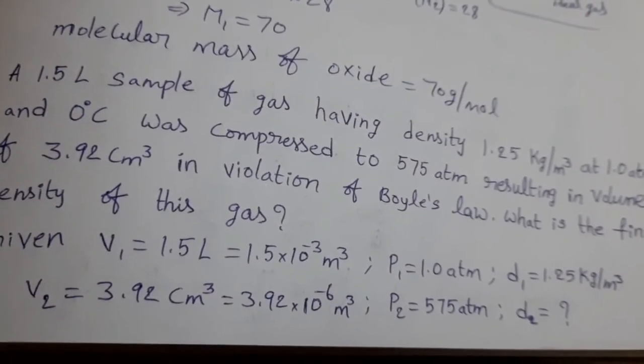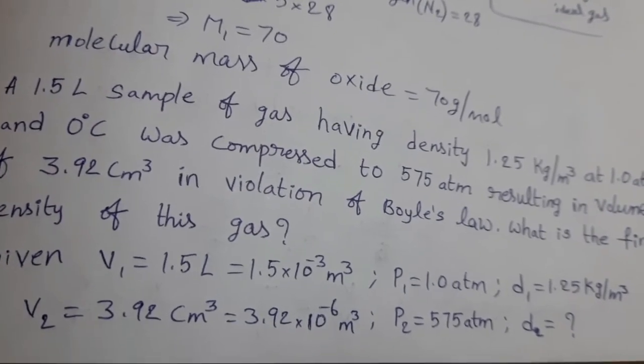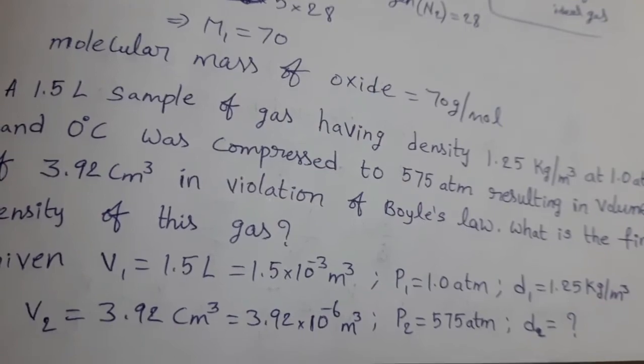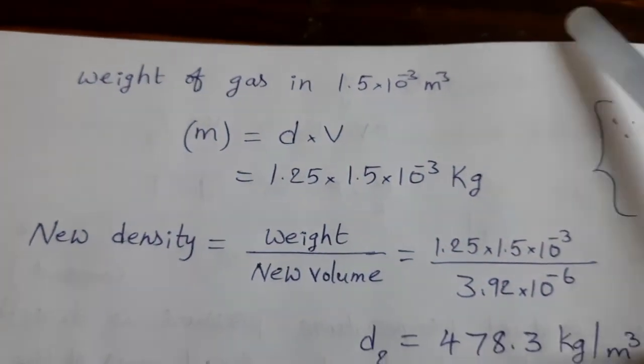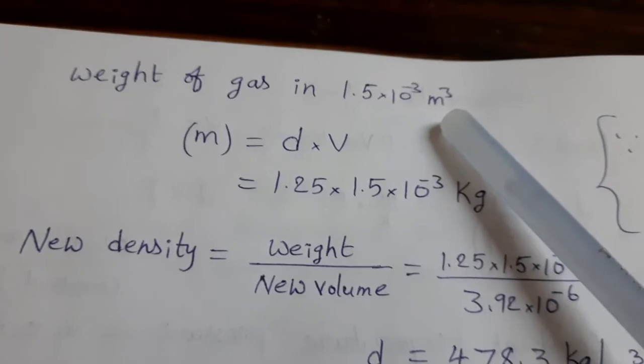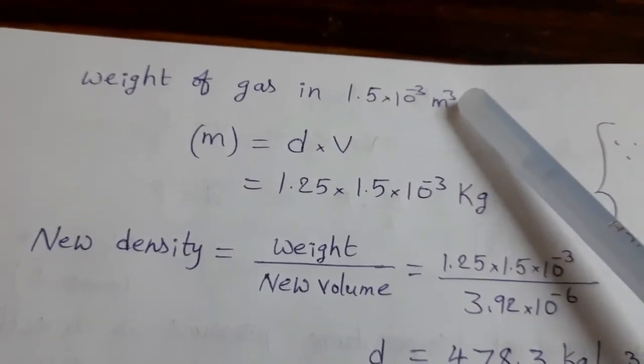In this case, what is the final density? Density, what is the formula? Mass by volume. We calculate the weight of the gas in 1.5 into 10 power minus 3 meter cube. In this volume, gas is present initially.